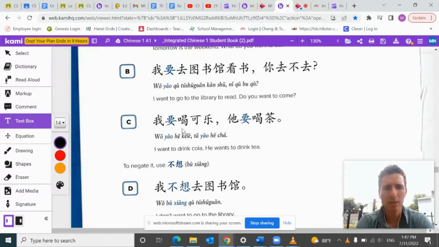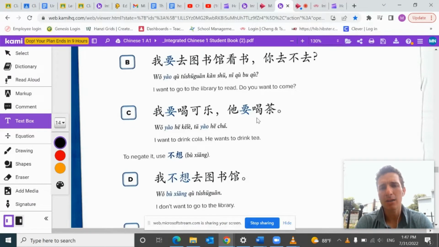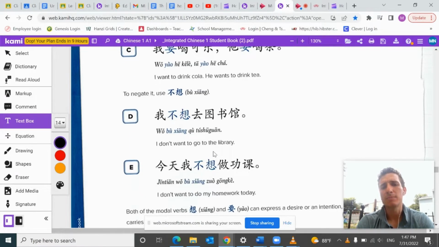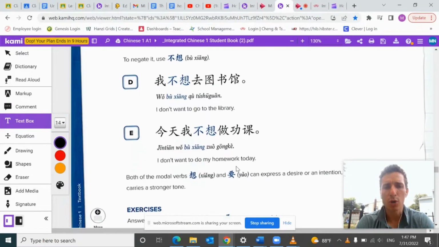Here it says 我要喝可乐. I want to drink Coke. 他要喝茶. He wants to drink tea. Okay. So to negate it, in other words, to make it negative, okay, you use 不想. So you could say 我不想去图书馆. So I don't want to go to the library. Okay. 今天我不想做功课. Okay. Today I don't want to do homework.